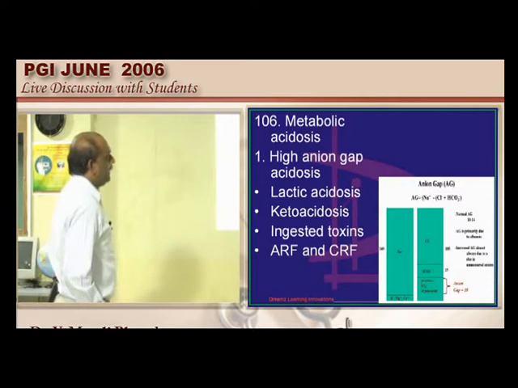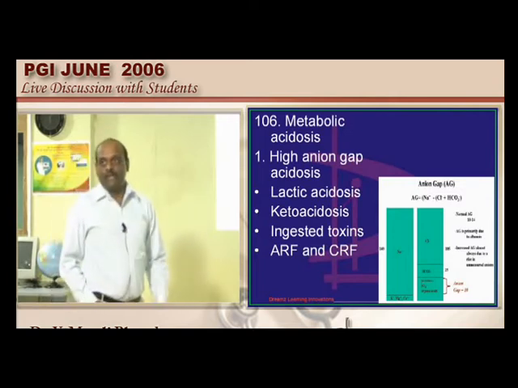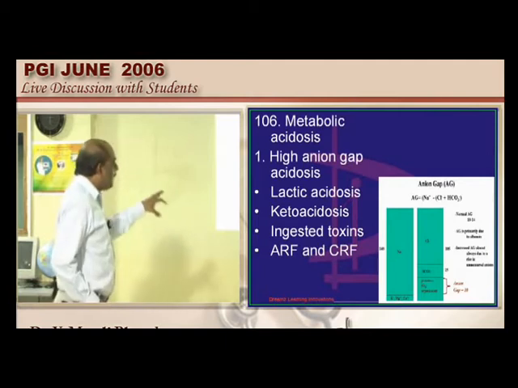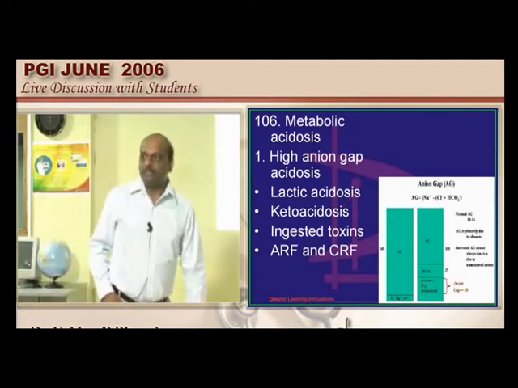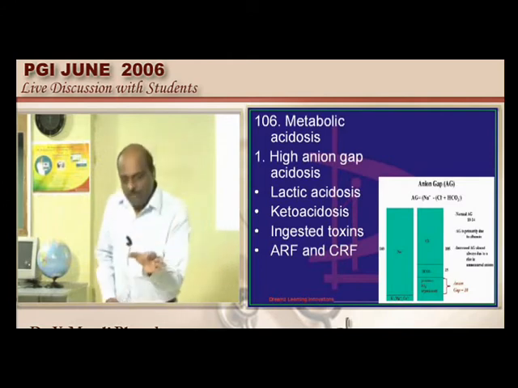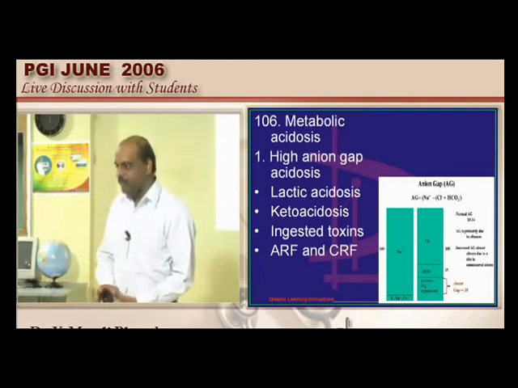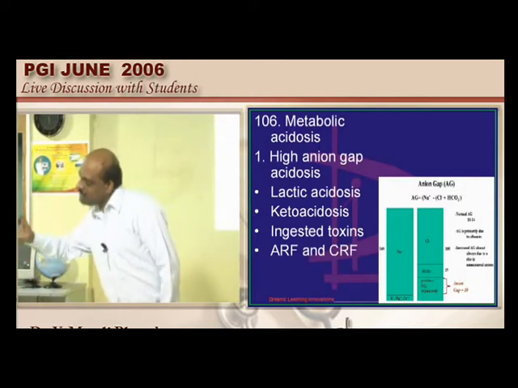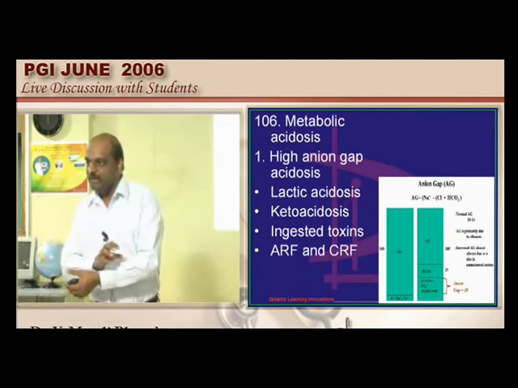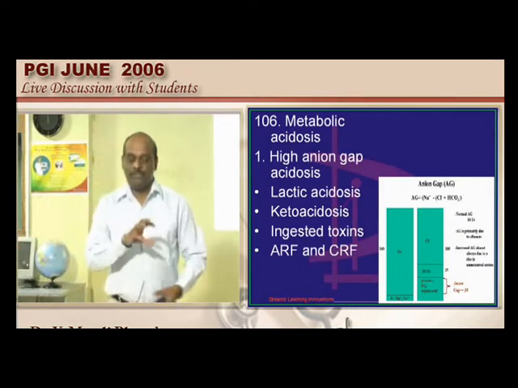See, basically the sodium is the measured cation and you have the magnesium, calcium, which are the unmeasured cations. So measured cations plus unmeasured cations is equal to measured anions plus unmeasured anions. Rearrange this equation, doctor. If you rearrange, what will you get?